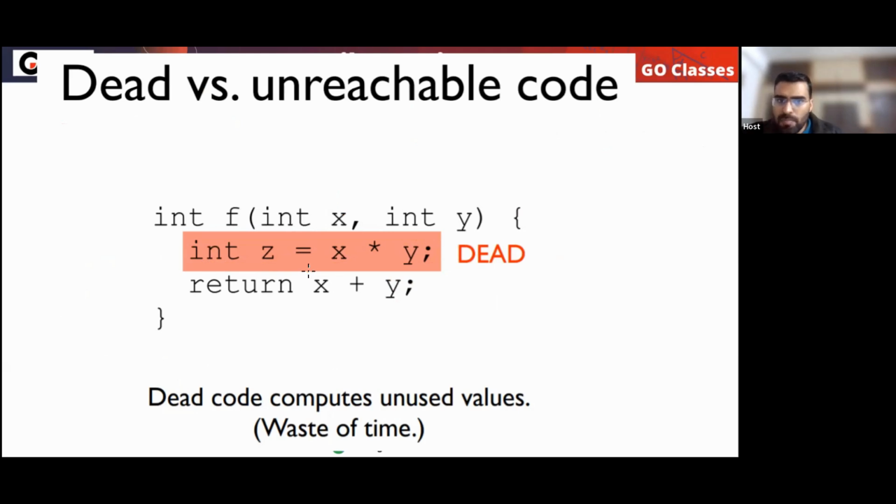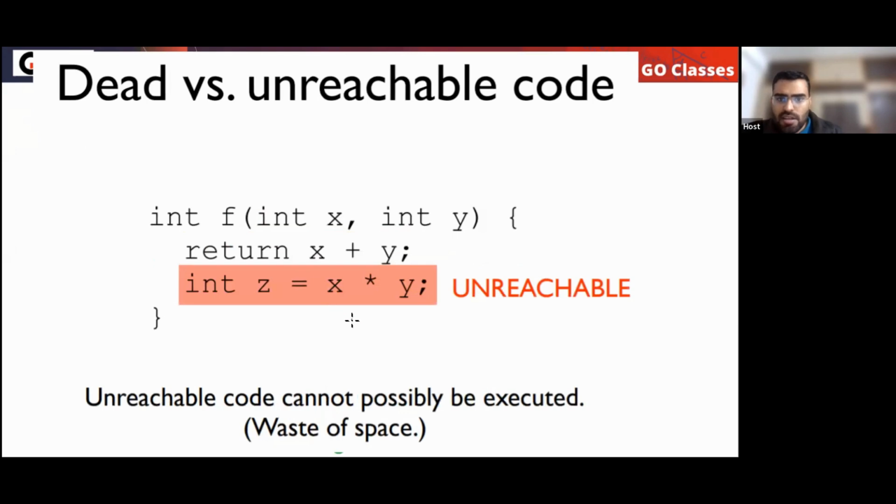This is reachable, but this is dead. We are not using this value. You can remove this statement because we are not using this value z. This assignment is not used.